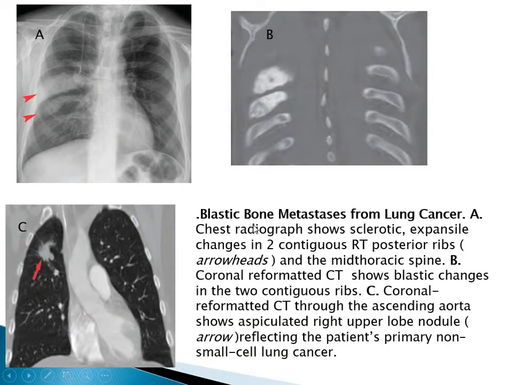Example of sclerotic bone metastasis: a chest radiograph shows sclerotic expansile change in two contiguous right posterior ribs and the mid-thoracic spine. We have here a coronal CT through the ascending aorta showing a spiculated right upper lobe nodule reflecting the patient's primary non-small cell lung cancer.